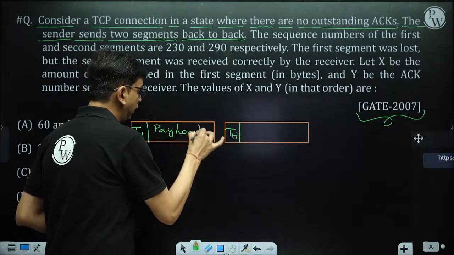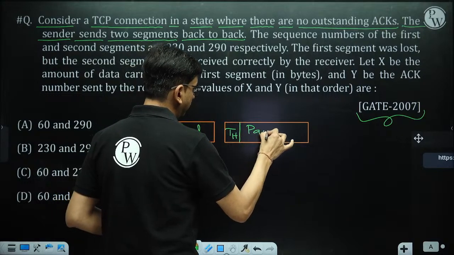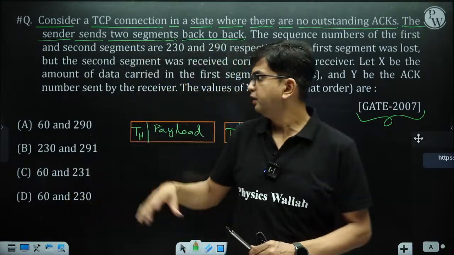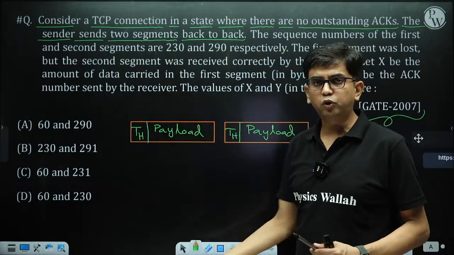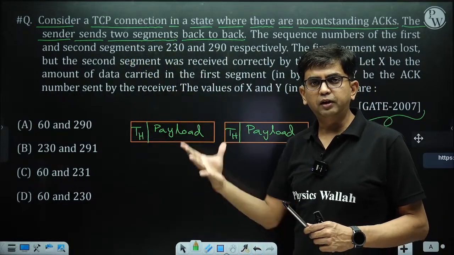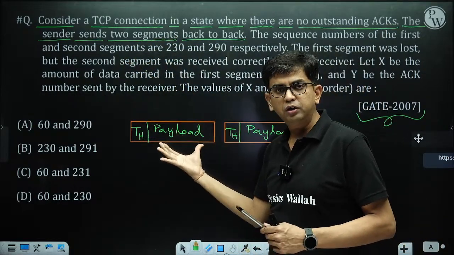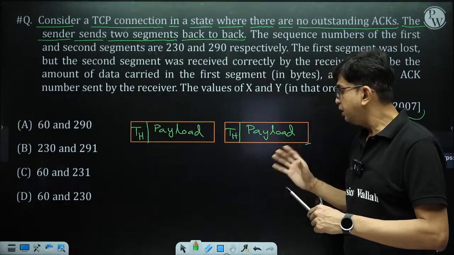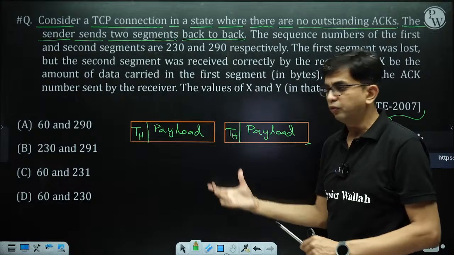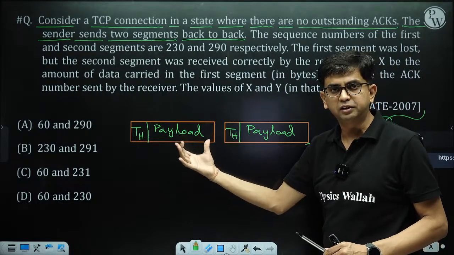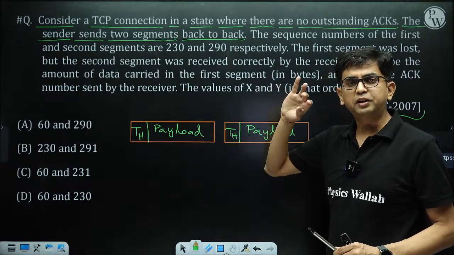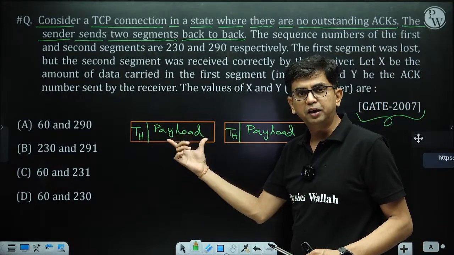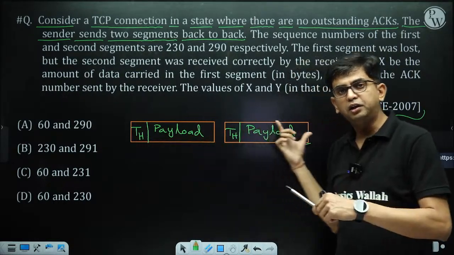There is a payload field in both the segments, and the question is telling the sender to send two segments back to back. Whatever data is carried in this payload and in this packet payload comes just after this data. So here, in the message, the application process generates data, and this data just follows the previous data.